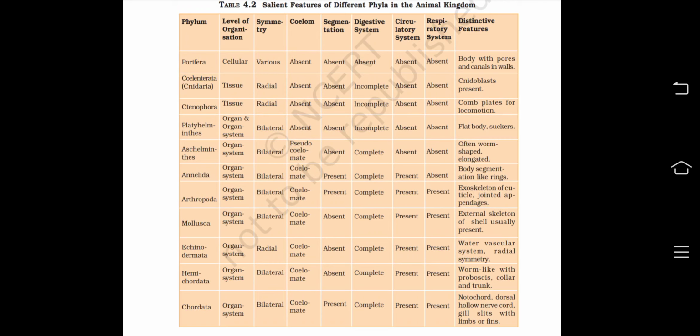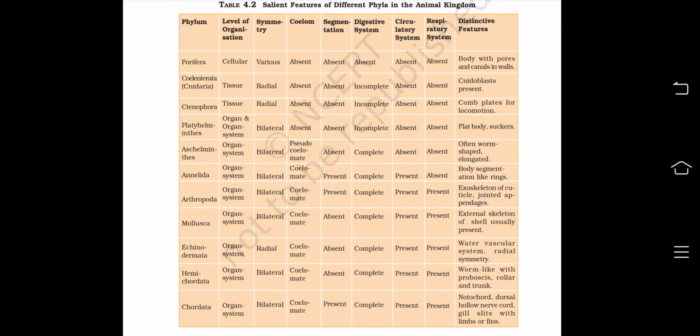Phylum Mollusca, or the eighth phylum, organ system level of organization, bilateral symmetric, coelomate, segmentation is absent. Digestive system complete, circulatory and respiratory system are present. Distinctive feature is external skeleton of shell usually present.